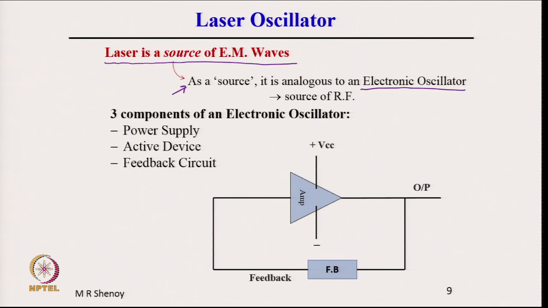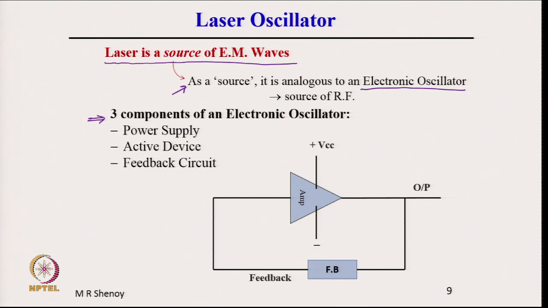Let us just look at the three components of an electronic oscillator. What is shown here is a schematic of an electronic oscillator.